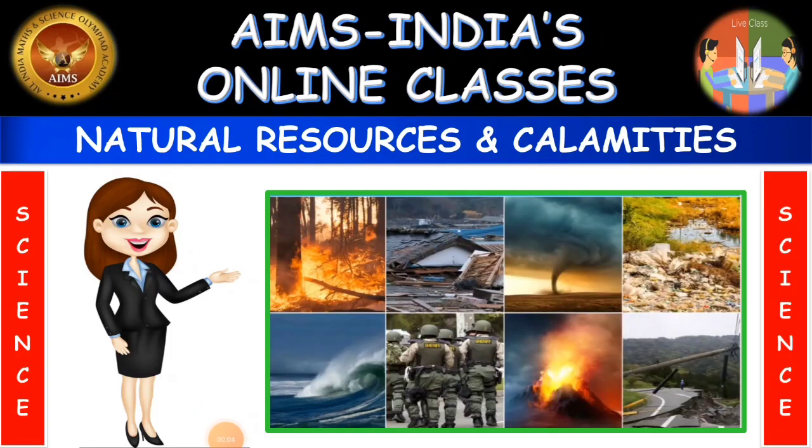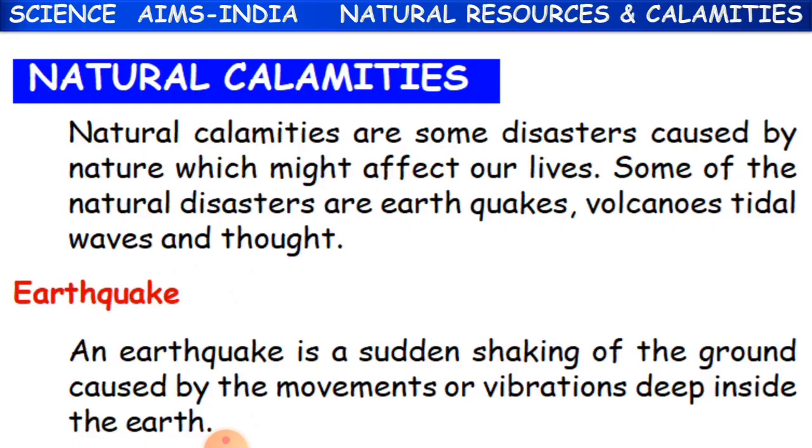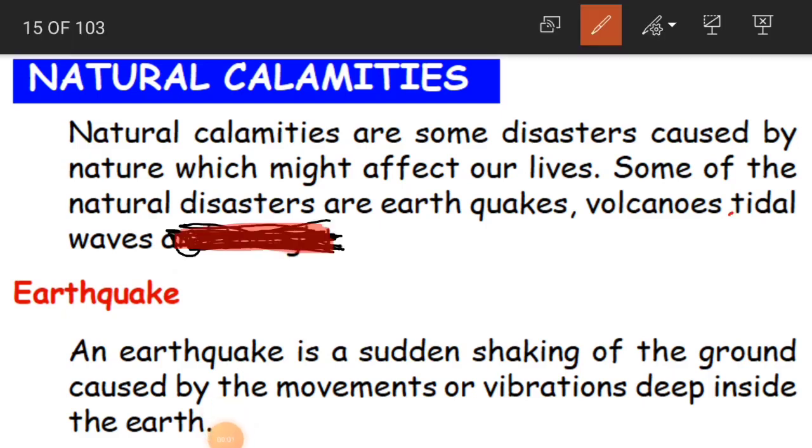So today from our science subject we are going to continue the lesson Natural Resources and Calamities. Yesterday we discussed natural resources. Okay children, and now we are going to learn about natural calamities. Natural calamities are disasters caused by nature which might affect our lives.